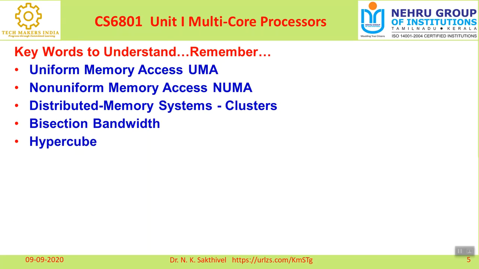Next one is hypercube. You know very well hypercube. This is a topology. It is a network topology used to connect multiple processors with memory modules and accurately route data, so that at any cost data won't be misplaced or lost, with proper connections. That is called hypercube. So hypercube is one of the network topologies. Please understand that one. In MCQ we can expect the question.